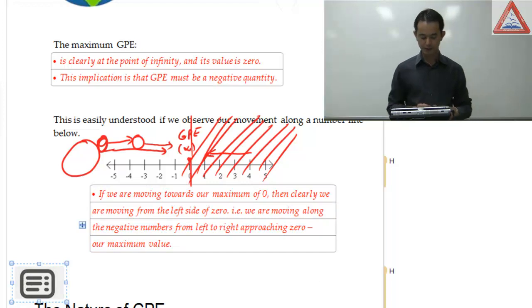The note basically says this: if we're moving towards a maximum of 0, then clearly we are moving from the left side of 0. That is, we're moving along the negative numbers from left to right, approaching 0, our maximum value. I hope you got that one.